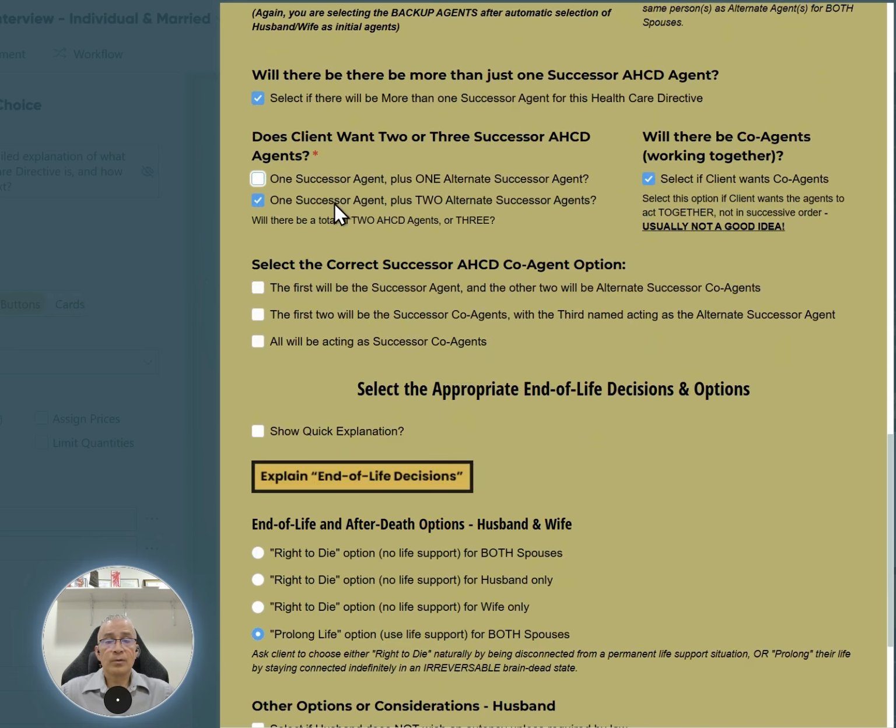In this scenario, you select whether the first will be the successor and the remaining two will be co-agents, or the first two will be co-agents and the third will be an alternate successor to back up one of the co-agents if one isn't around, or all three will be acting together as co-agents, which in my opinion is just more potential for chaos. Not really a good idea.